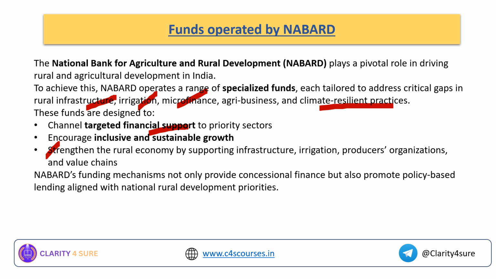Okay, so the entire infrastructure is being developed by many of these funds operated by NABARD. Not only infrastructure, it also focuses on the important aspects needed for the irrigation process. For example, the micro irrigation fund and the long term development fund. These are some of the important funds that focus not only on smaller targets but also the larger targets.